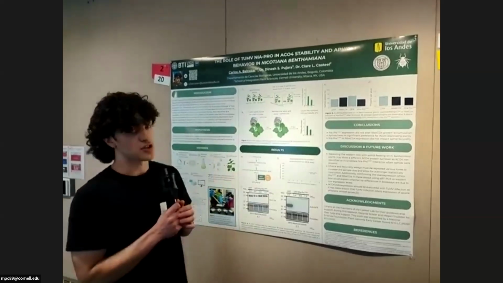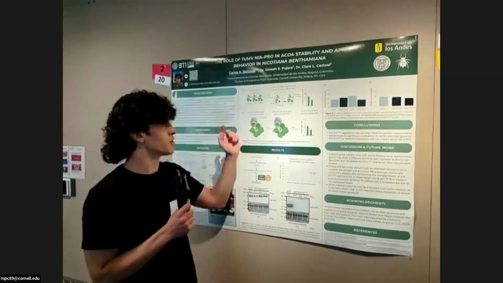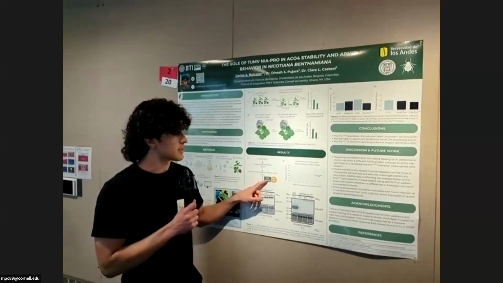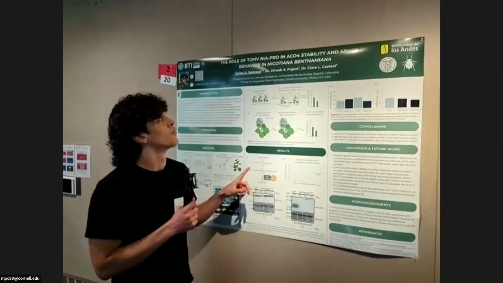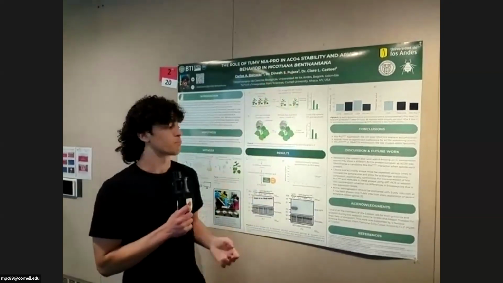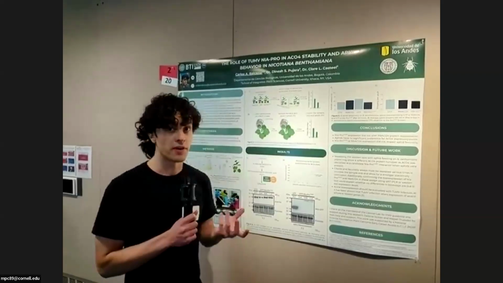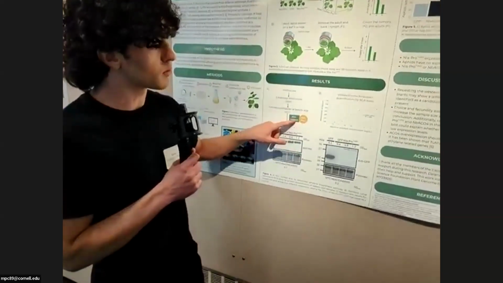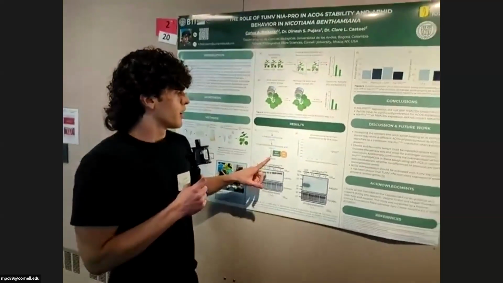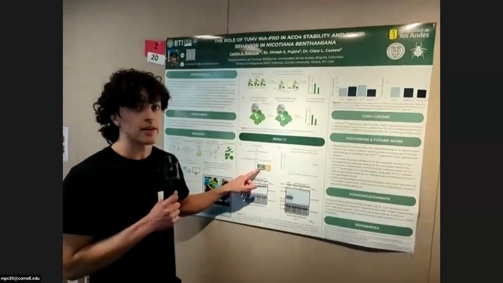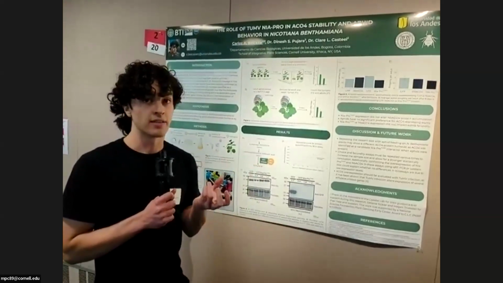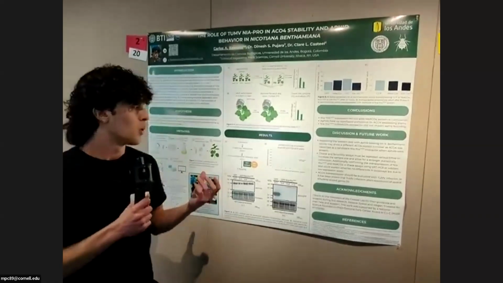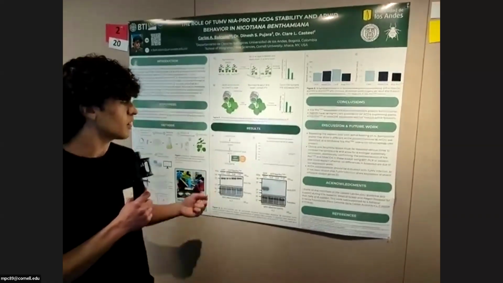They had seen that there was an interaction between a protein of the virus, the TuMV virus, called NIaPro, and the protein ACC oxidase, or ACO4, from the plant Nicotiana benthamiana. What I did was basically try to confirm if this interaction was doing something to this protein of the plant. This is important because this protein of the plant is involved in the defense of the plant against aphids, which is the insect.